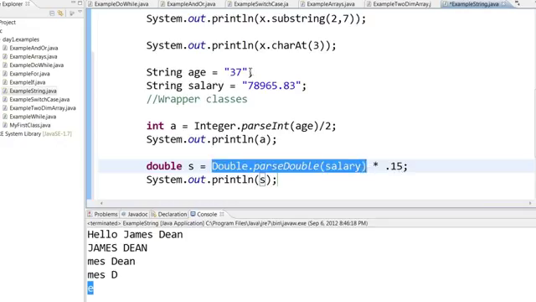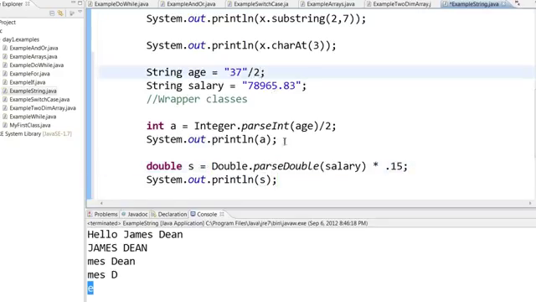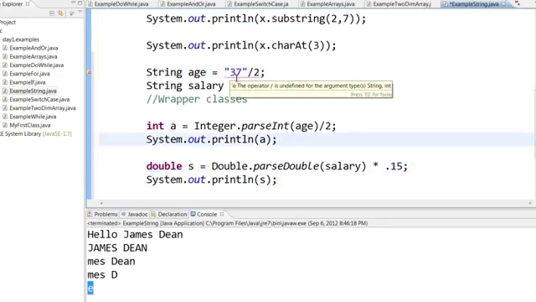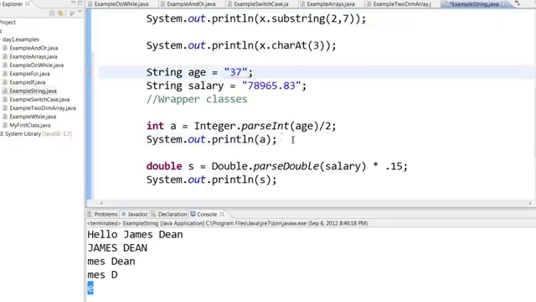I cannot do divide by 2 here. It will give me an error. It will say that you cannot divide string by 2. But I can convert that particular string age into an integer and then divide it by 2, and I can assign it to A. Or I can say add 2 for this.